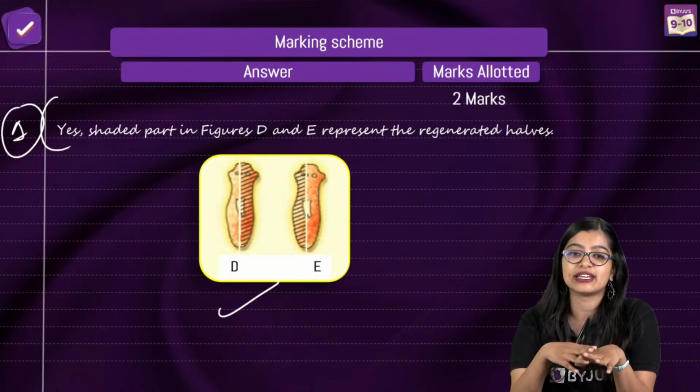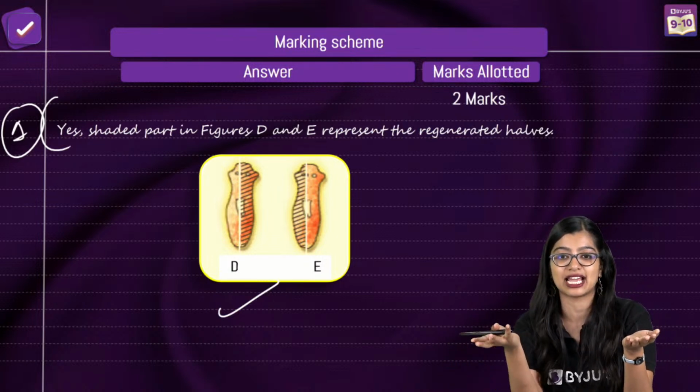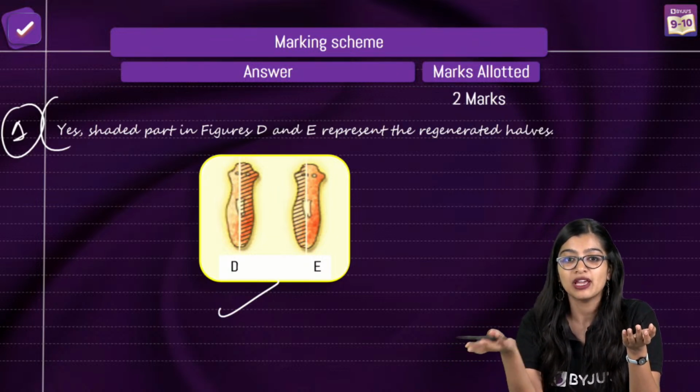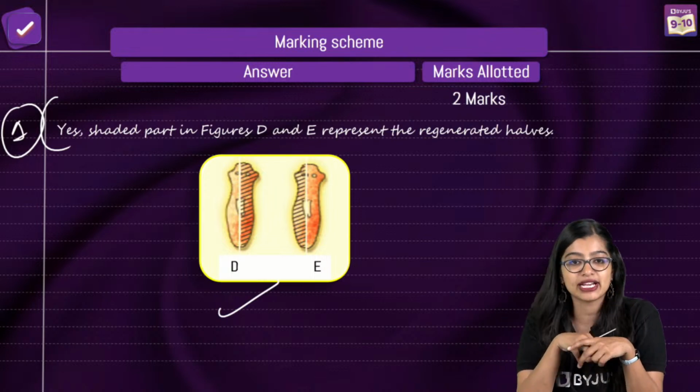Regeneration cannot really be considered as a type of reproduction. Fragmentation is a mode of reproduction. That is the main difference. So are we clear?